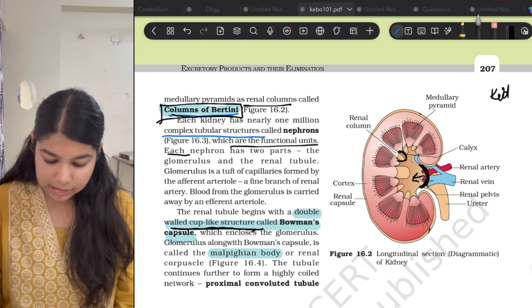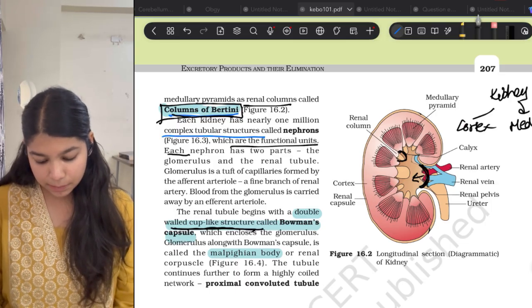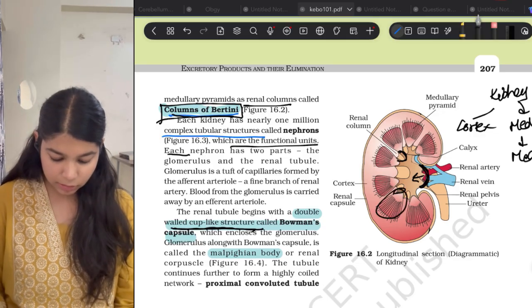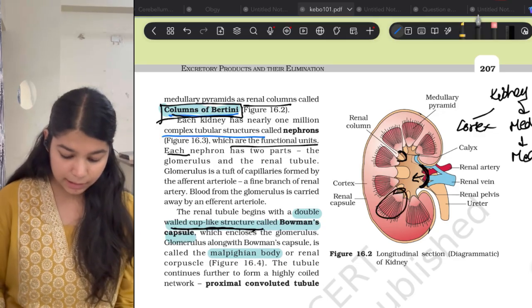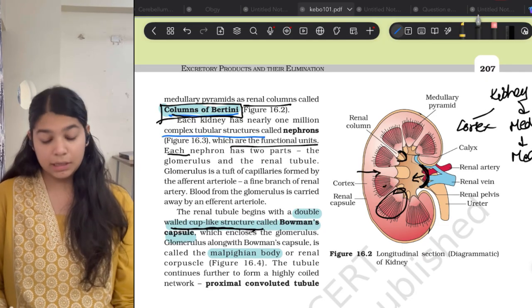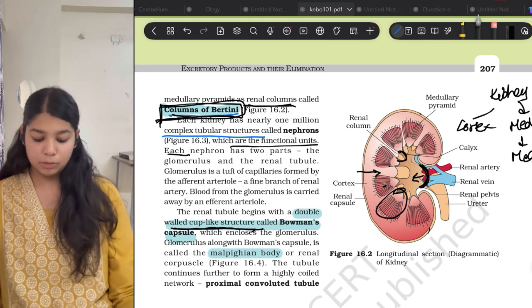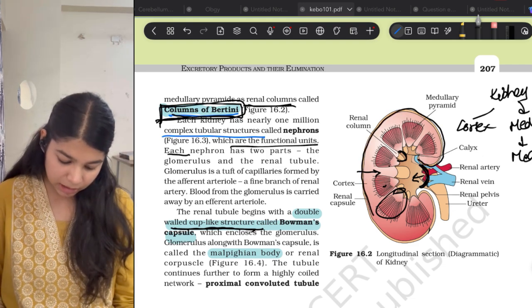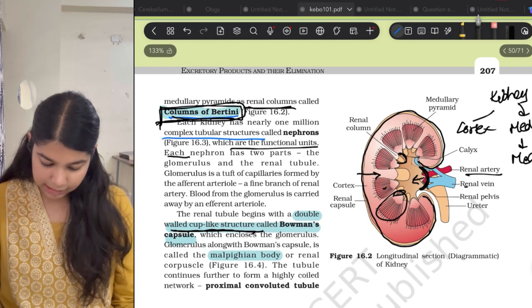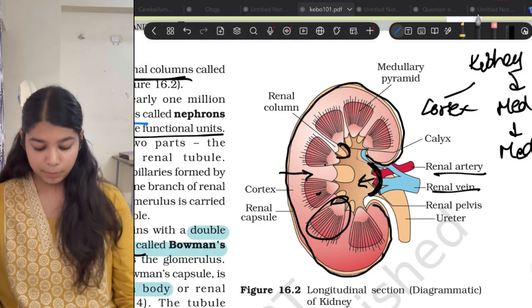Okay, now the kidney is again divided into two parts, that is the cortex and the medulla. The medulla has medullary pyramids. These triangle shapes are nothing but medullary pyramids. The cortex extending a bit between the medullary pyramids is called the renal column or column of Bertini. Now you can see that the kidney is surrounded by a capsule.